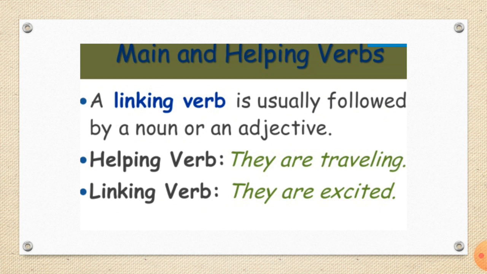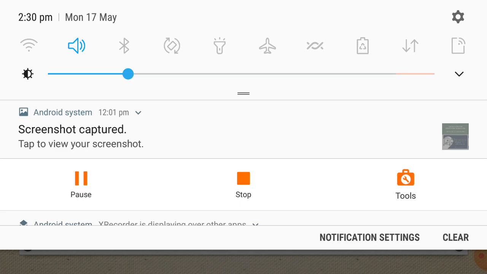Here, a linking verb is usually followed by a noun or an adjective. For example, helping verb: they are traveling. Linking verb: they are excited. So all these are about helping verbs and main verbs. You can go through some more examples.